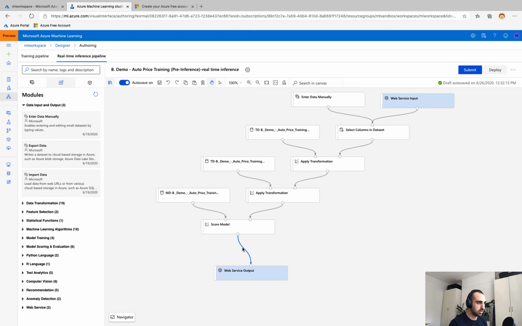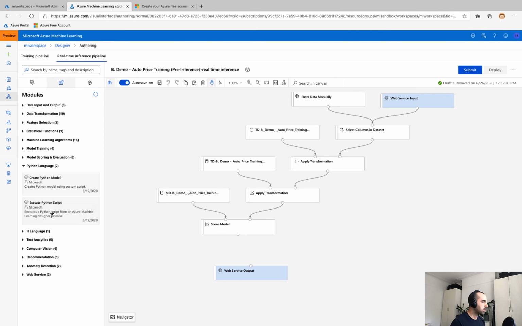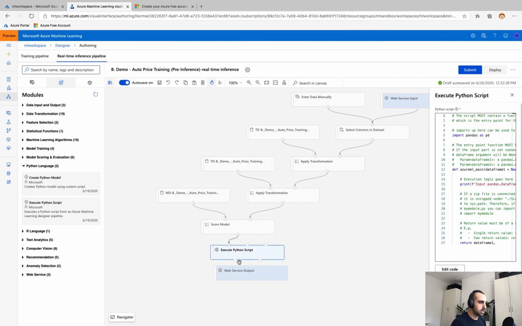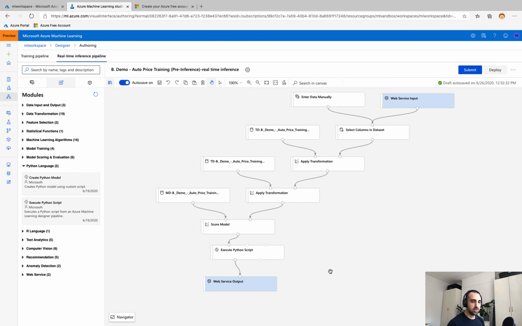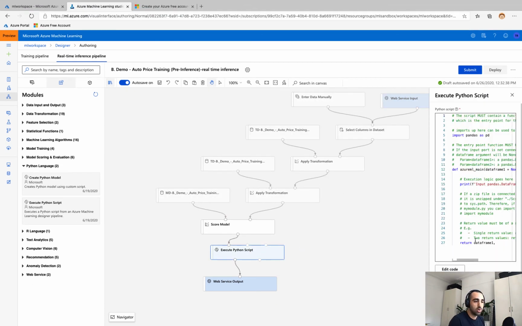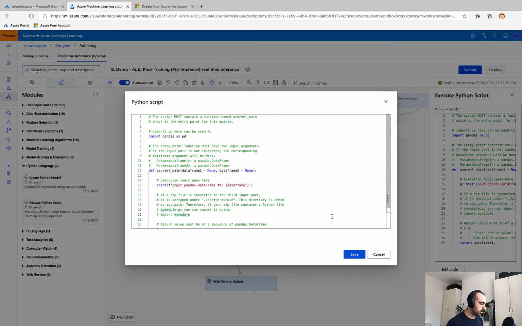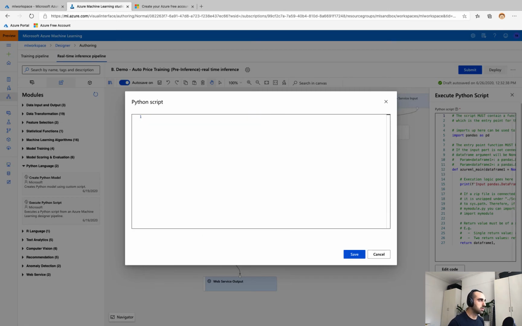And so I'm going to actually delete this connector and interject a Python script module to pass that data before we provide it to the web service output. Now remember, Azure Machine Learning Designer is a visual first experience, but not visual only. And so we still have the option of executing Python or R. And this is going to be fairly simple Python code, so I'm just going to delete all that and copy this code.